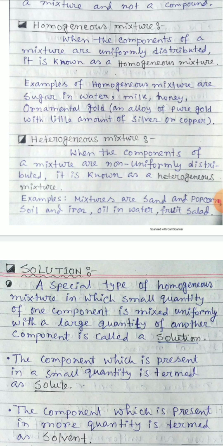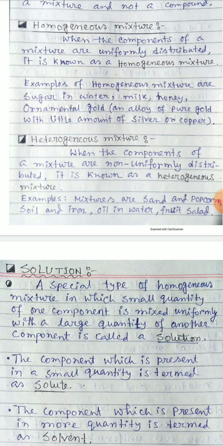The second class of mixture is heterogeneous mixture, that is not uniformly distributed. When the components of a mixture are not uniformly distributed, that is not equally distributed everywhere in the mixture, then the mixture is called heterogeneous mixture. When the components of a mixture are not uniformly distributed, it is known as heterogeneous mixture.